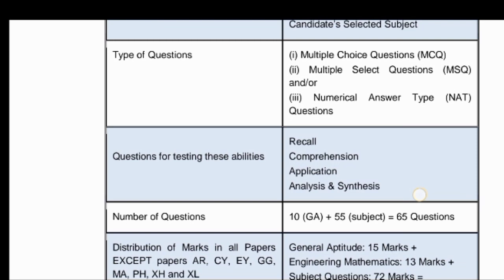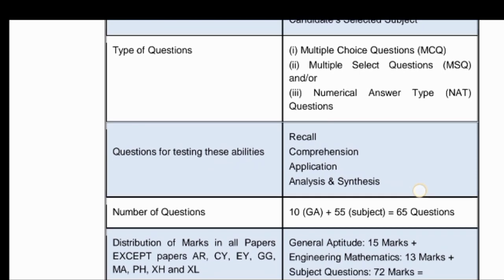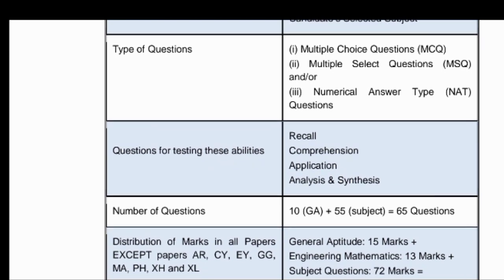They will give you some accuracy limit. If your value is within that limit, it will be correct and you will get the marks. Otherwise, even a 0.1 accuracy difference will be considered. So while you are preparing, please prepare perfectly. I will definitely upload some questions for you in the next videos.